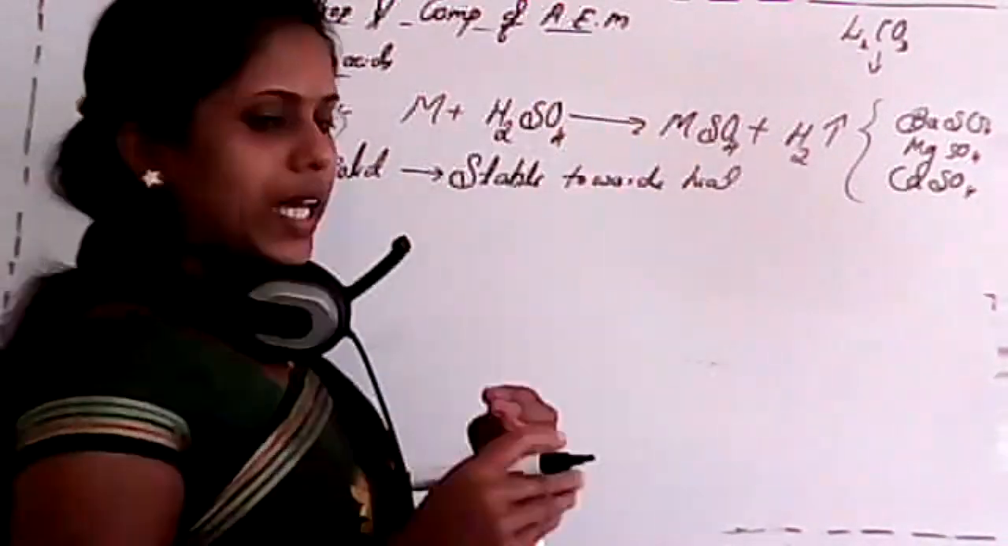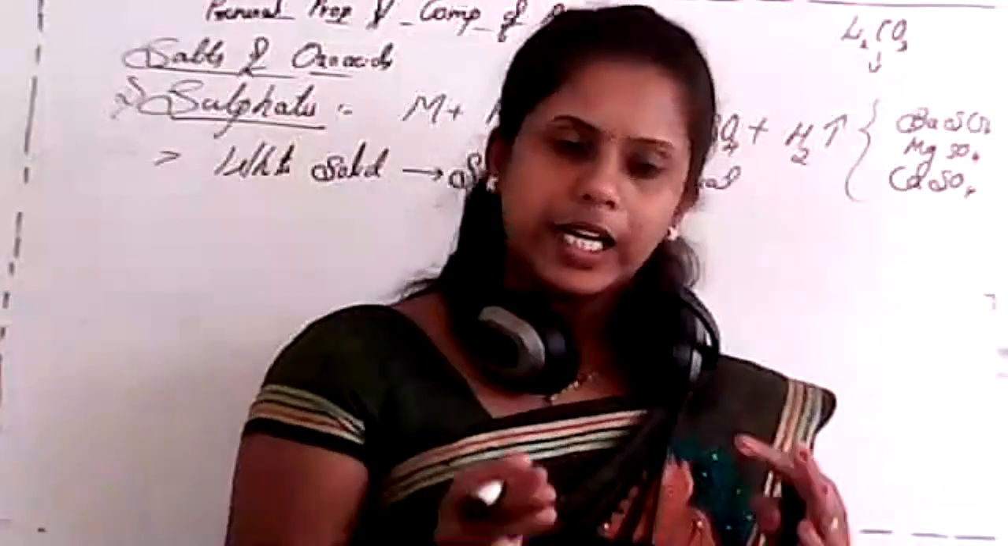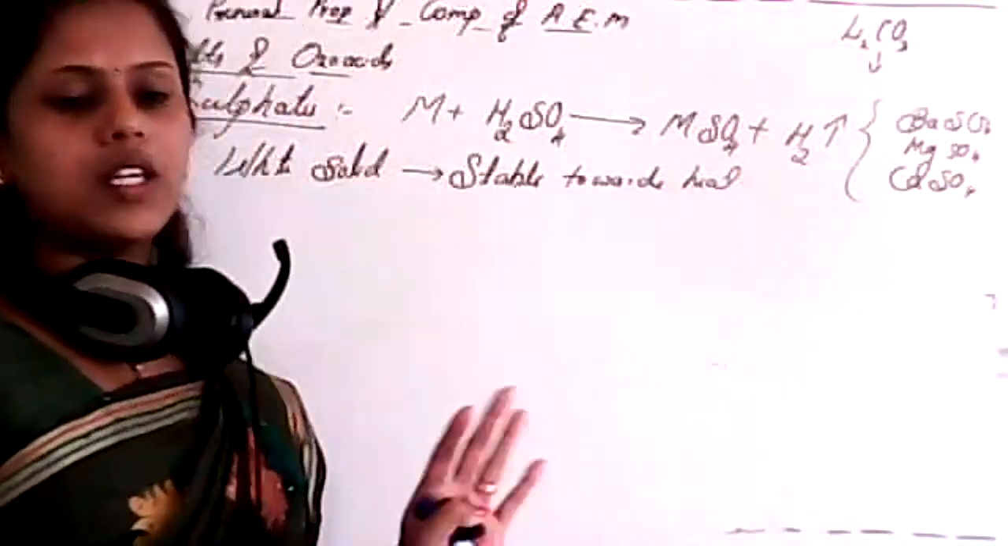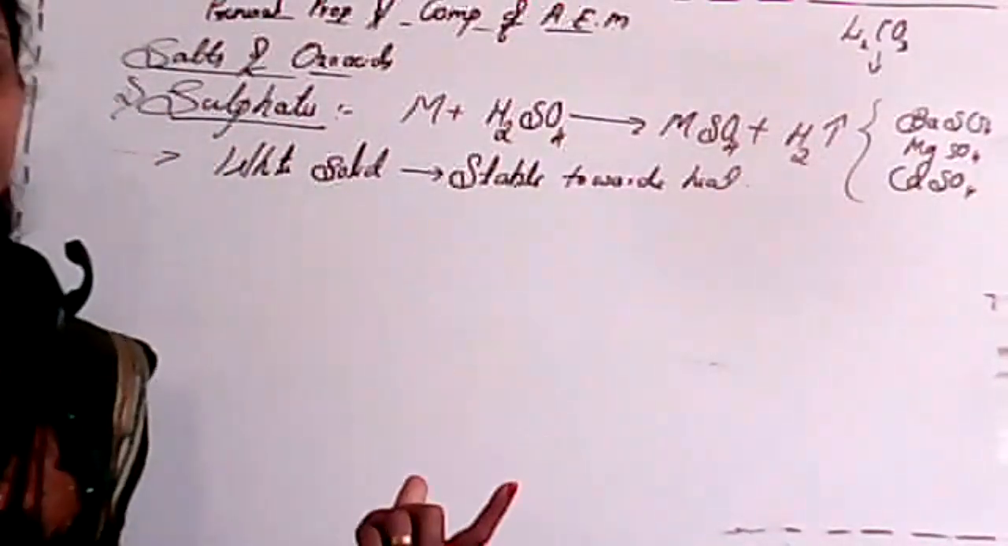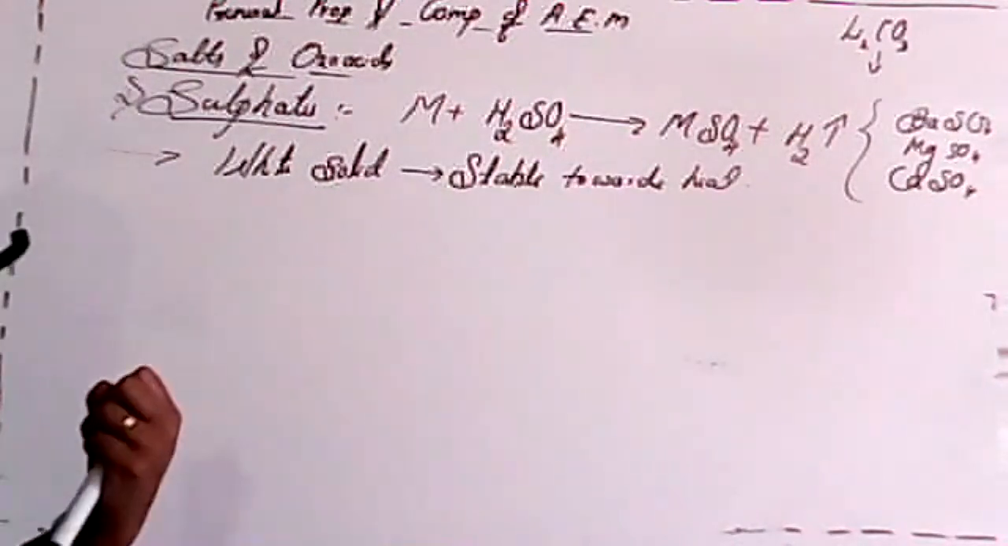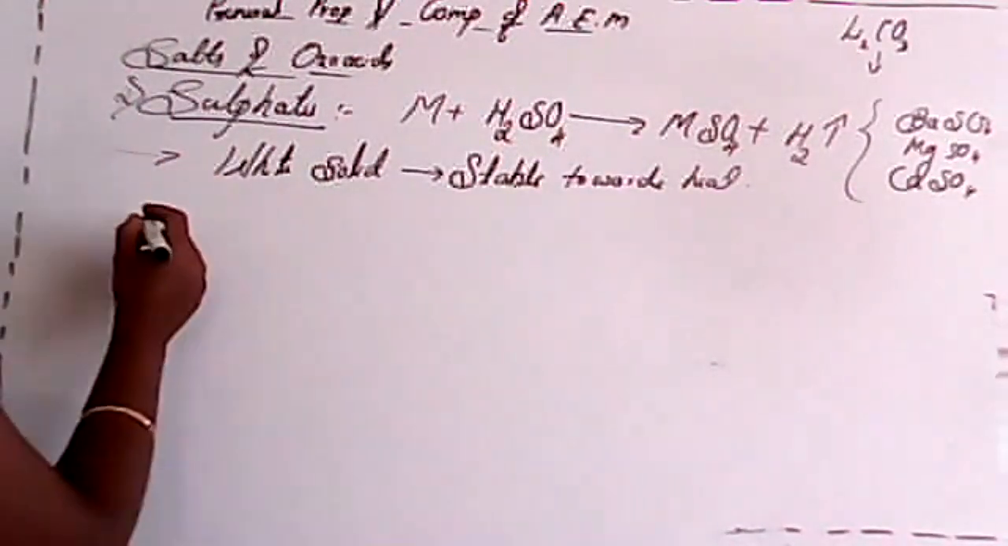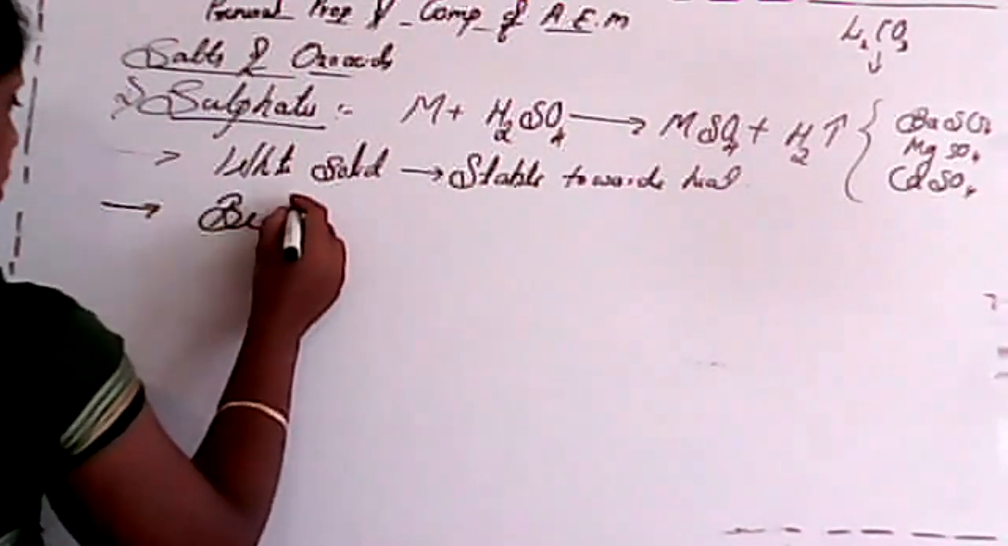So that means if you vary the temperature or heat, it will be stable. That means it will never change its composition or its chemical strengths. Okay. So next one, very important one, beryllium sulfate